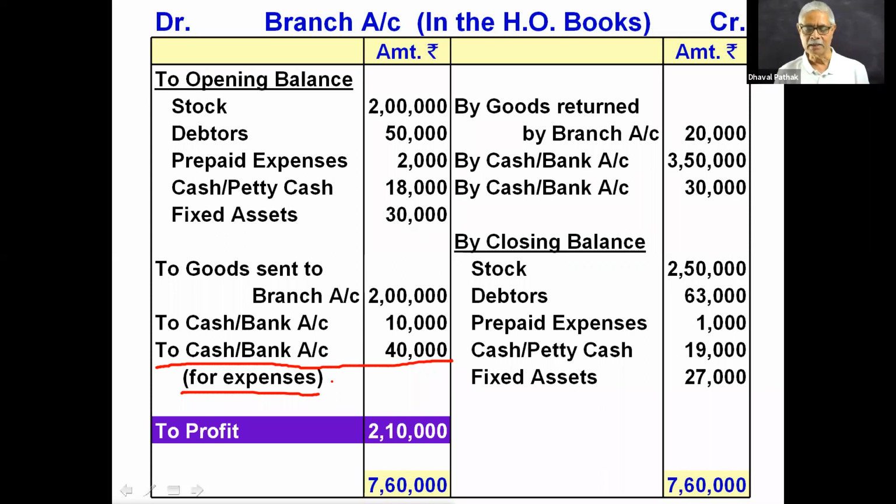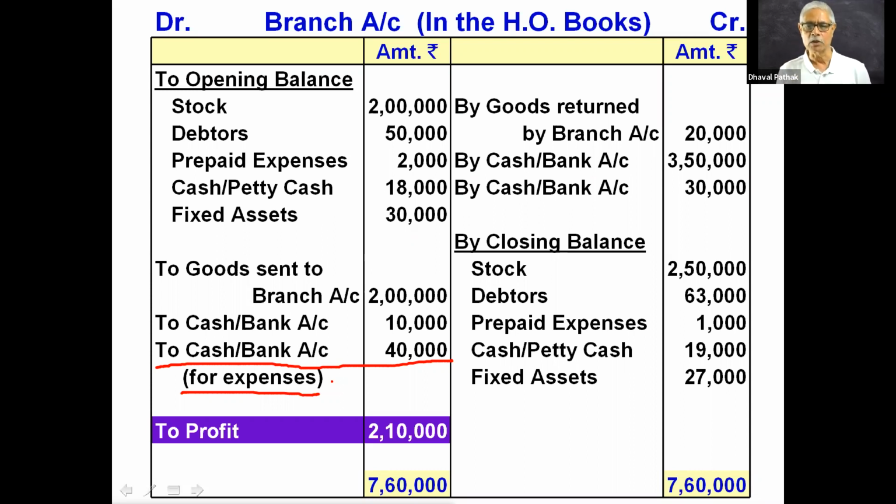Okay, now for expenses at the branch, there are three options. One, expenses of the branch paid by head office directly. Whatever the expenses at the branch are, they are paid by head office directly from HO.